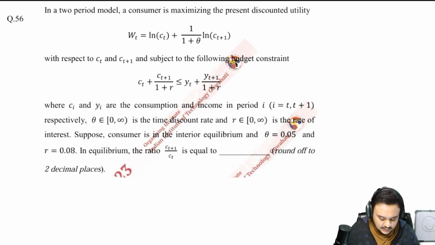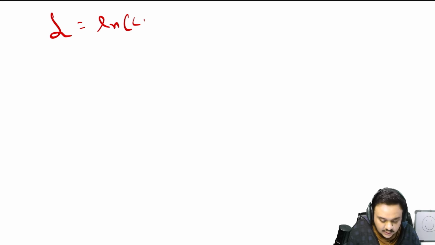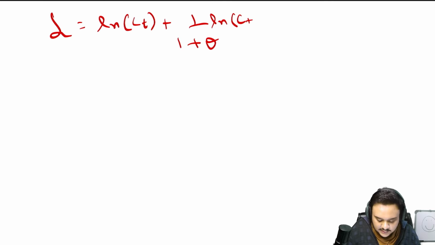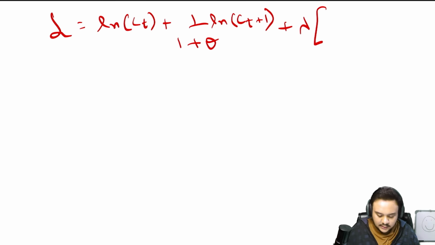So just form a Lagrange. There is nothing very difficult about this. Just form the Lagrange. It is given to you as log ct plus 1 upon 1 plus theta log ct plus 1, plus theta. Take this part as y. This is just your income, right? And this is your consumption.